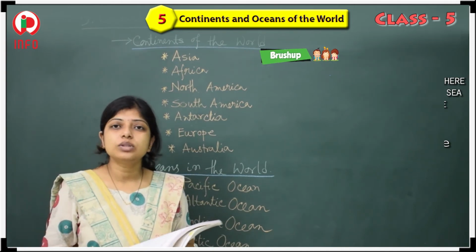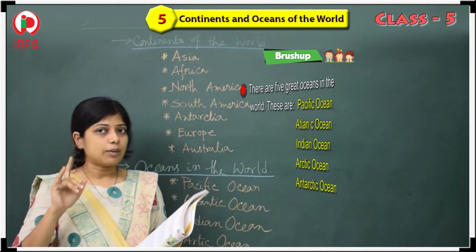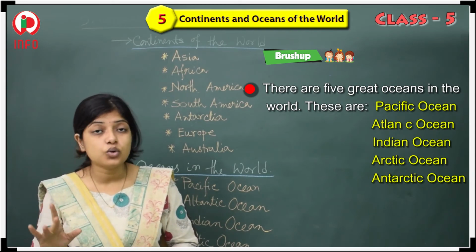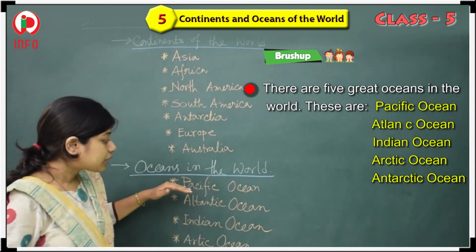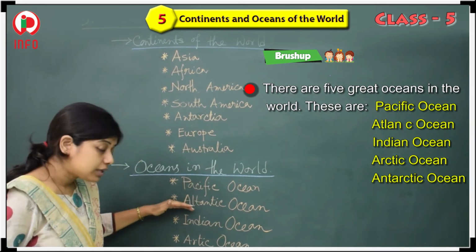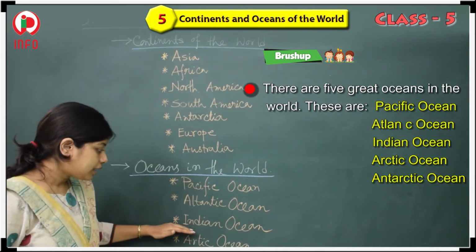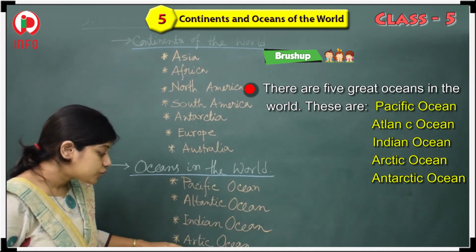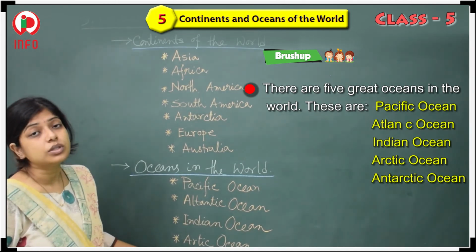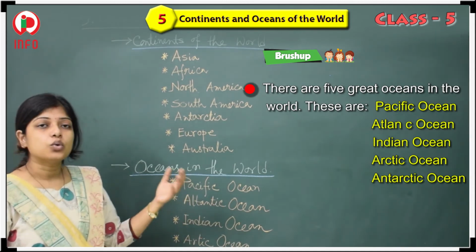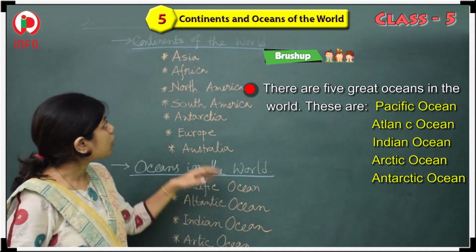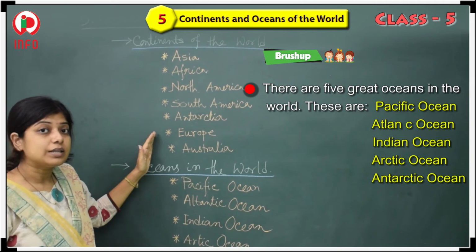Next, let's do the revision. So we have learned about the 5 great oceans. Which oceans are there? They are the Pacific Ocean, the Atlantic Ocean, the Indian Ocean, the Arctic Ocean, and the Southern Ocean or the Antarctic Ocean. So the 5 oceans we learned, and there are also 7 continents.